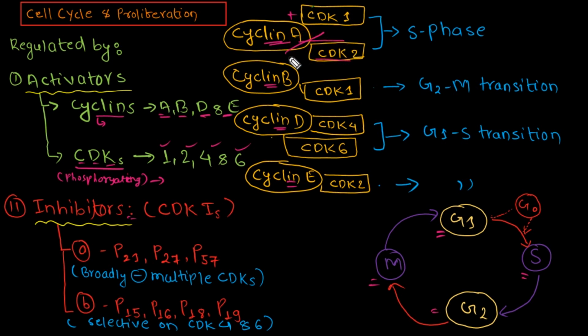To make it easy to remember, I have shown it in one diagram.